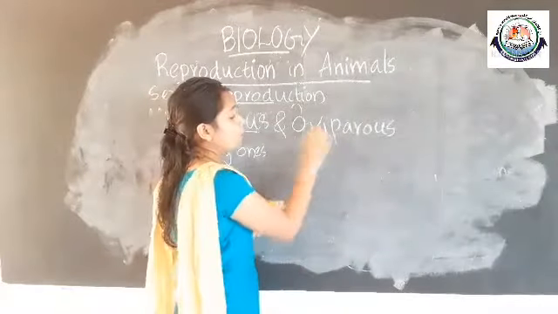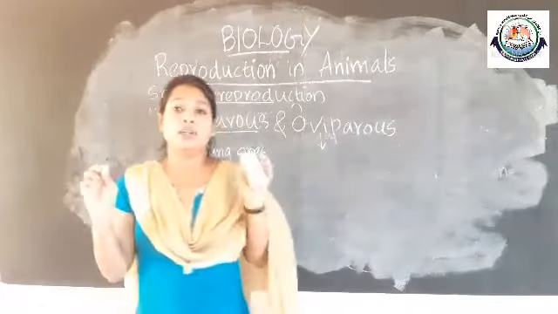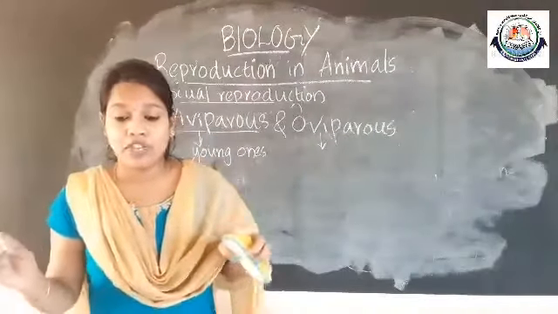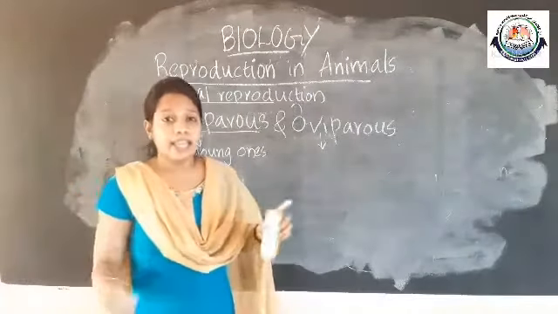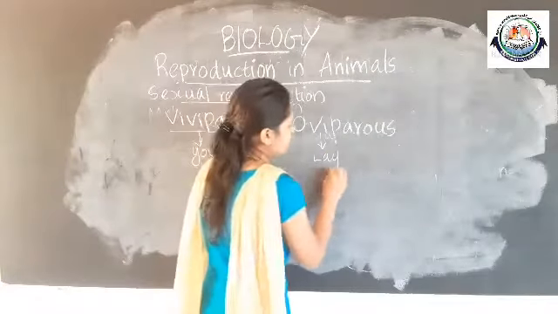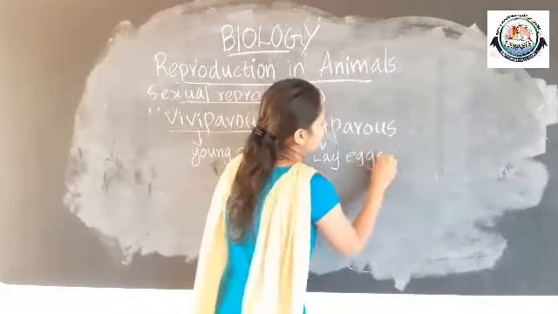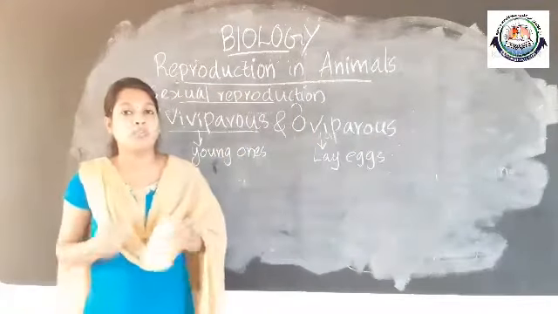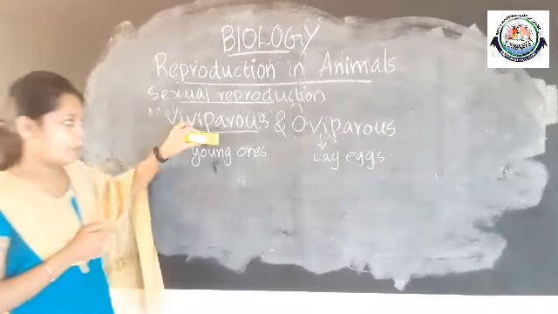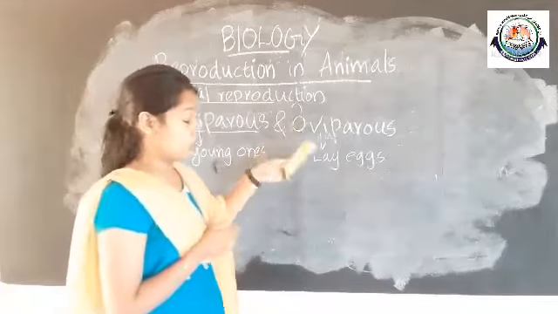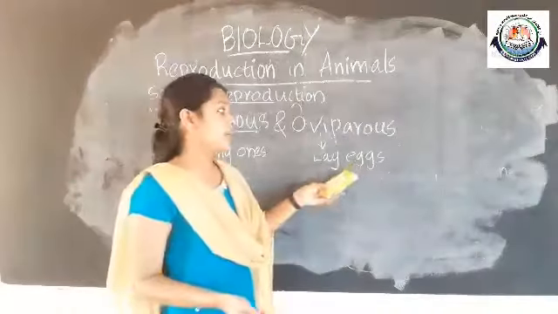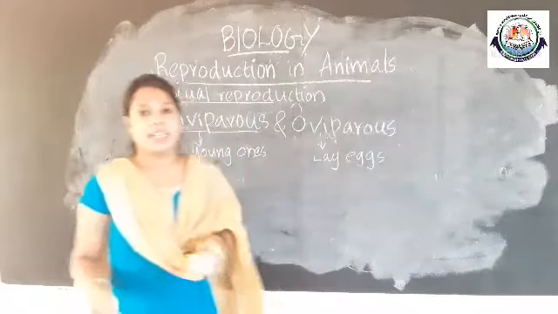And coming to oviparous animals, organisms like frogs, lizards, butterflies and hens lay eggs. That kind of organism is termed oviparous. The animals that give rise to young ones are termed viviparous, and the animals that lay eggs, like lizards and frogs, are termed oviparous animals.